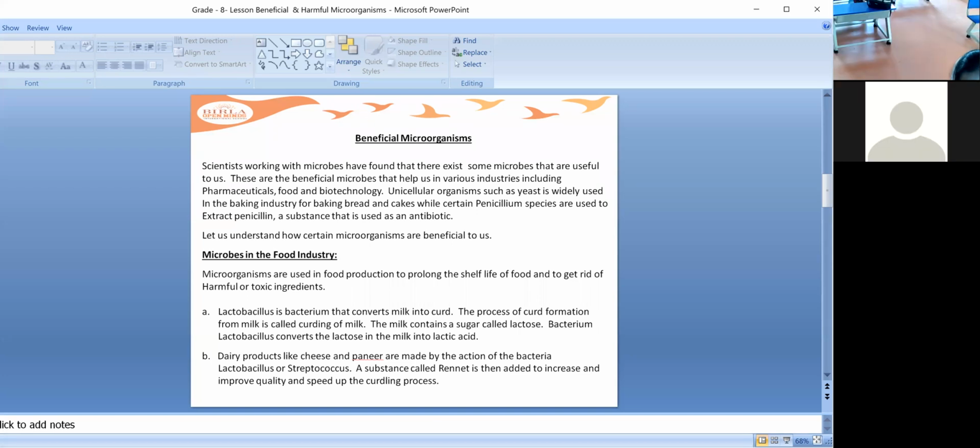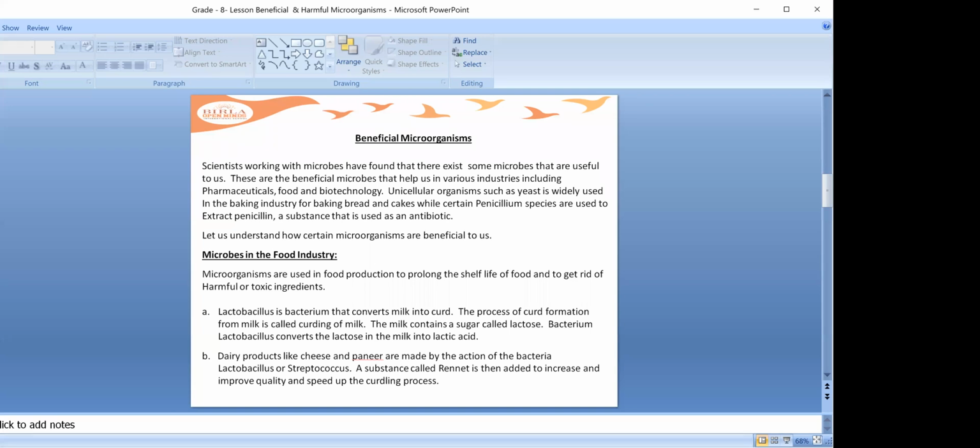Suppose we fall on the dirty ground, ma'am. Through the dirty ground, the bacteria will get into our body. So if we use these antibiotics, we can reduce the bacteria.